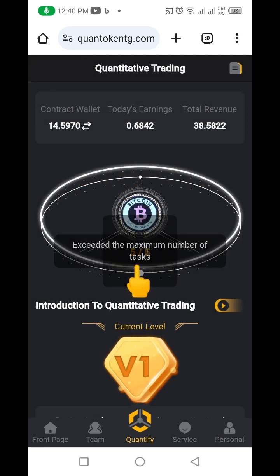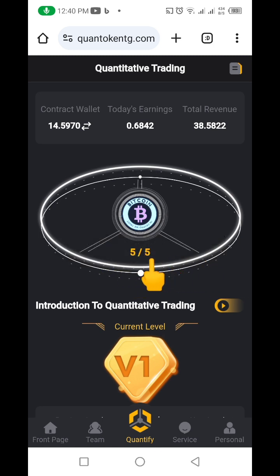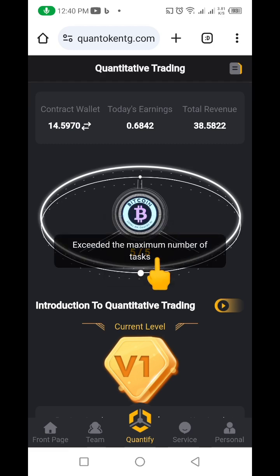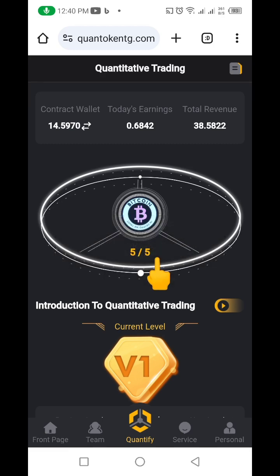If I click on it, you can see it says exceeded the maximum number of tasks for today. That's the only task you need to do on this website. Every single day, just come here, you tap this thing for good 5 times. It's going to spin for good 5 times. Then you're going to get your earning for the day, right? So that is what you're going to be doing here.